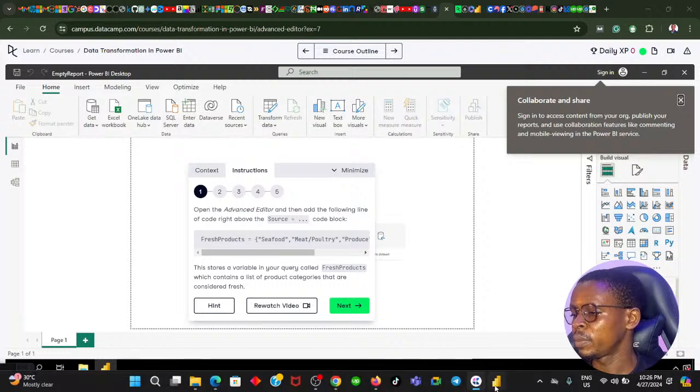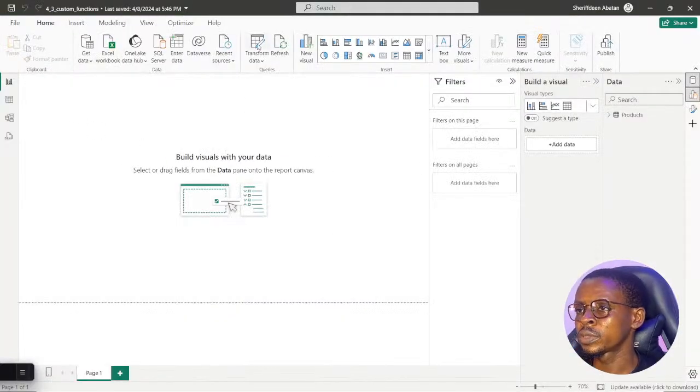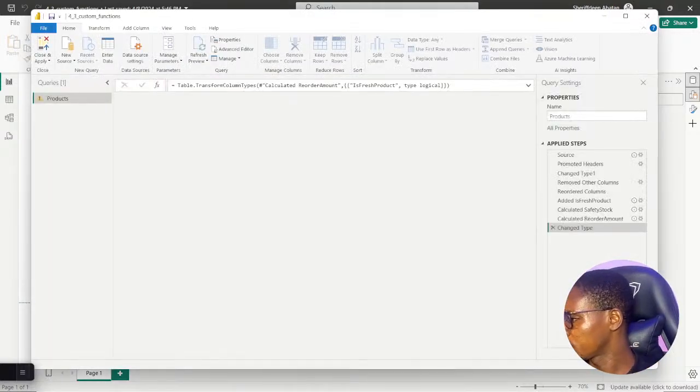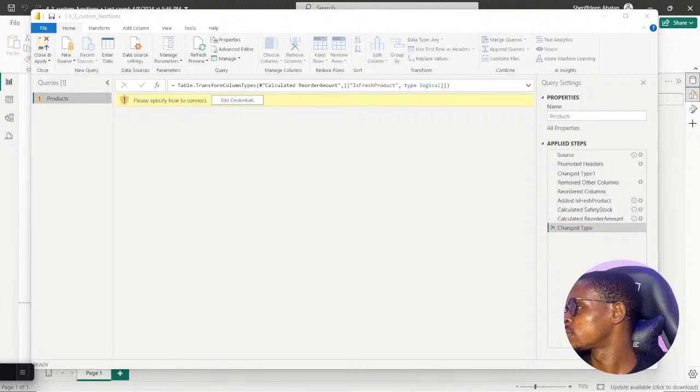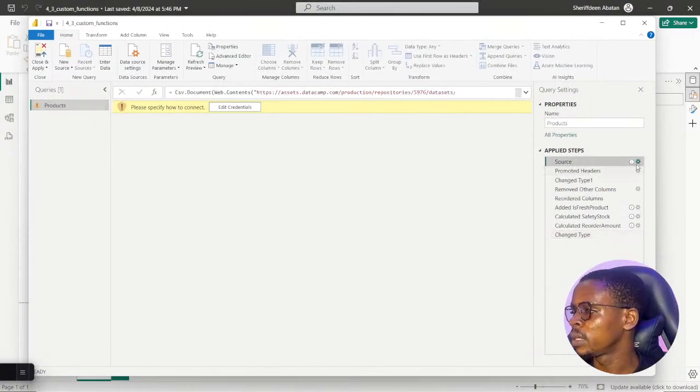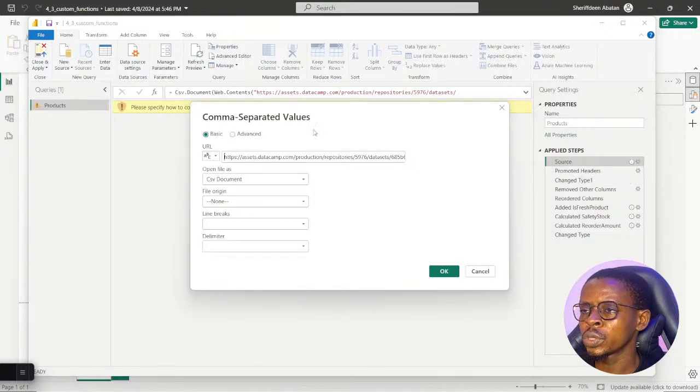Let me see if my Power BI file is ready. Let's open the query editor. Just click on the transform tab. Yeah, I have it open. If I go back, you can see after downloading the file, I have to come to the data source right here. You can see there's a description: this query is used to calculate safety stock for each product. So I just edit the data source and point to this product file in my Power BI.